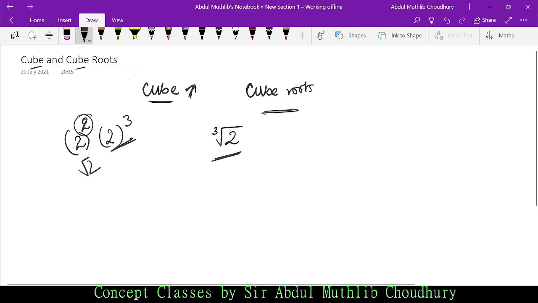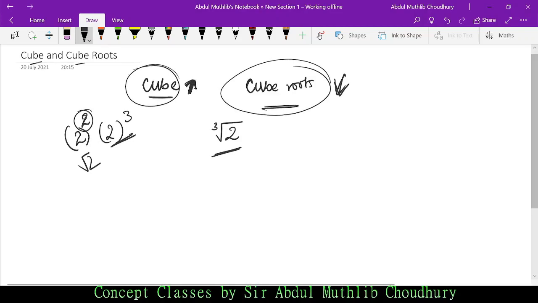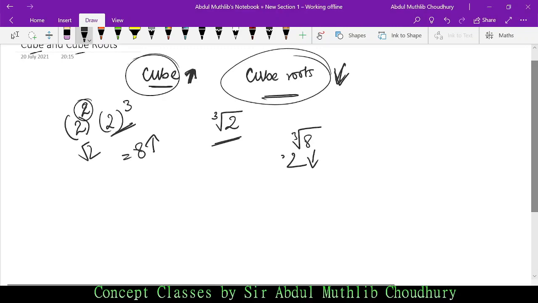In case of square, the number increased. During cube and cube root, what does it do? It diminishes, or it decreases. For example, 2 cube, what is the value? 8. What is the cube root of 8? It is 2. Cube increases, cube root decreases. If an MCQ is set that cube root decreases the value and cube increases the value, true or false? It is true.